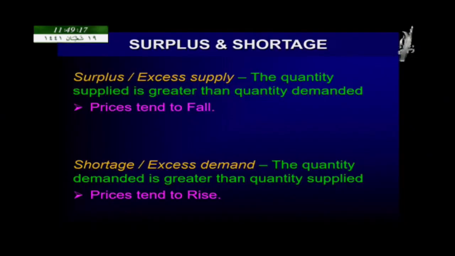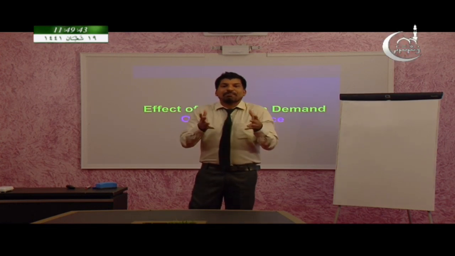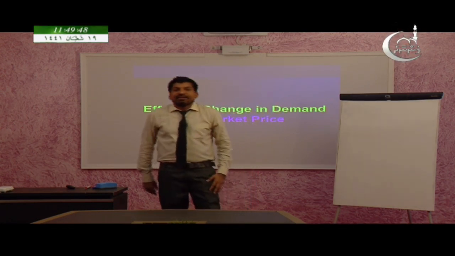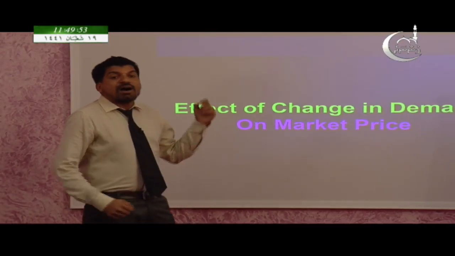Here, we will explain: a surplus is when quantity supplied is greater than quantity demanded, and if there is a surplus, the prices tend to fall. And if there is a shortage, which means the quantity demanded is greater than quantity supplied, the prices tend to rise. Then next, the important part is what will happen to the market price or the equilibrium price if there is a change in demand and change in supply.